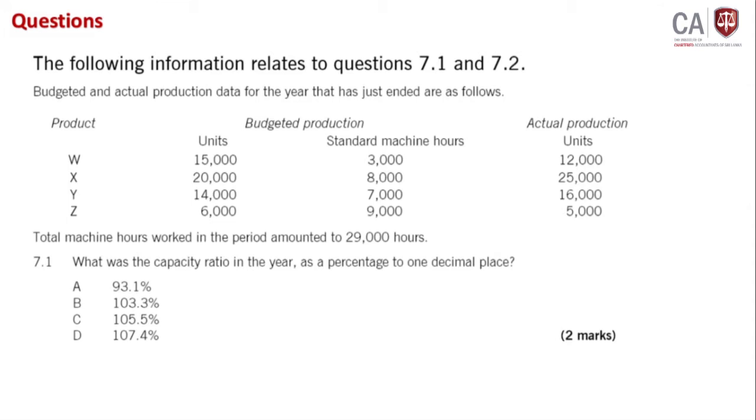How many budget hours you worked? 27,000. 3,000 plus 8,000 plus 7,000 plus 9,000. Altogether 27,000.